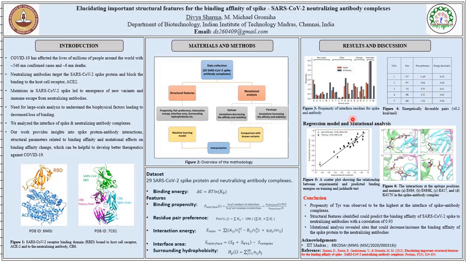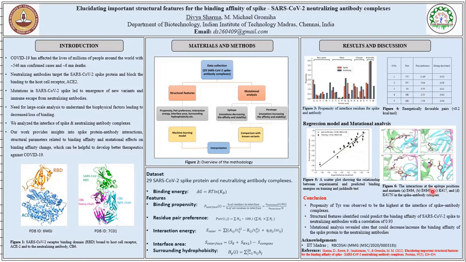We also developed the regression model. Figure 5 shows a regression plot showing the relationship between experimental and predicted binding energies on training and jackknife test. And for training, we obtained a correlation of 0.93 and mean absolute error of 0.48 kcal per mole. And for jackknife, we obtained a correlation of 0.9 and mean absolute error of 0.53 kcal per mole.